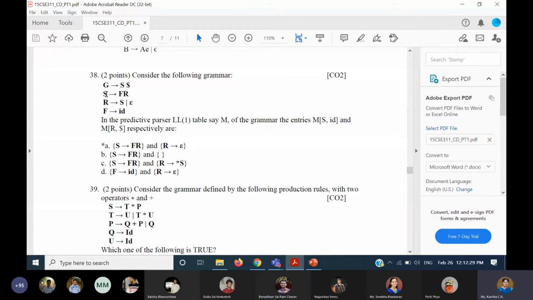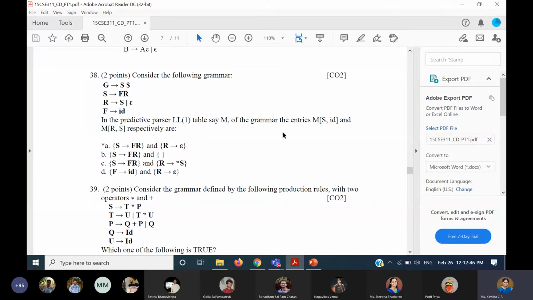So first of S is first of F, and first of F is ID. On ID, what rule are we going to apply? This only, because this is the only rule that exists. Therefore, S gives FR would be the rule that is applied in that particular cell.